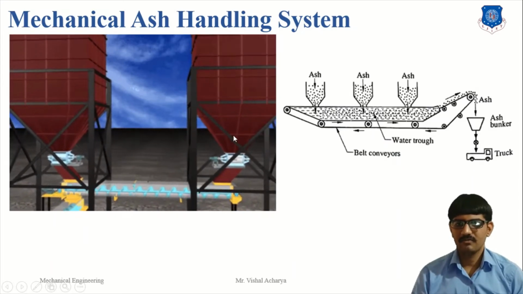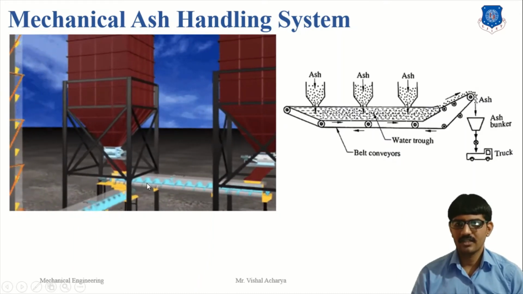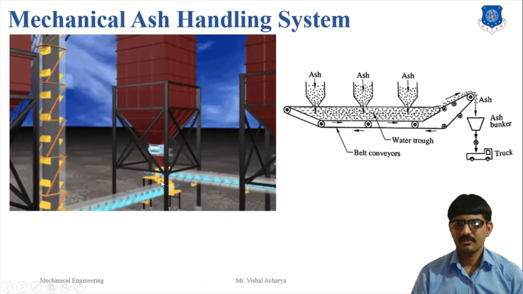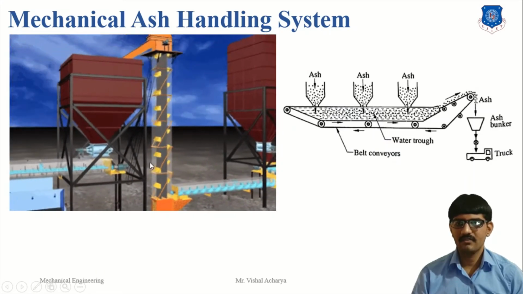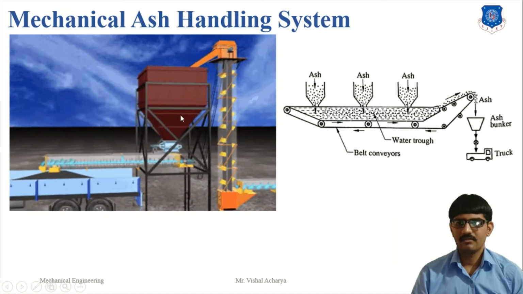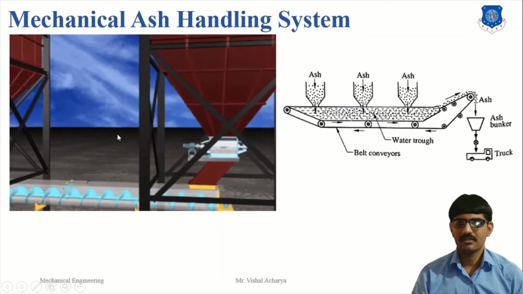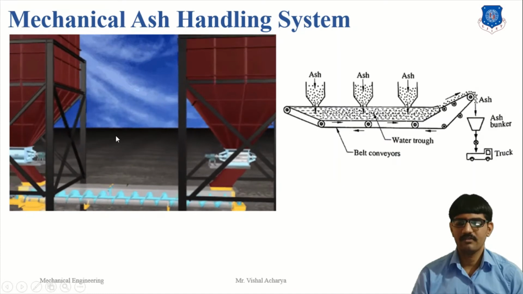Here we use a screw conveyor first, then the ash is transferred to the ash silo, then to a bucket conveyor. The bucket conveyor transfers it to one silo point, and from that silo point it is transferred to the truck. This is the requirement of a mechanical ash handling system.